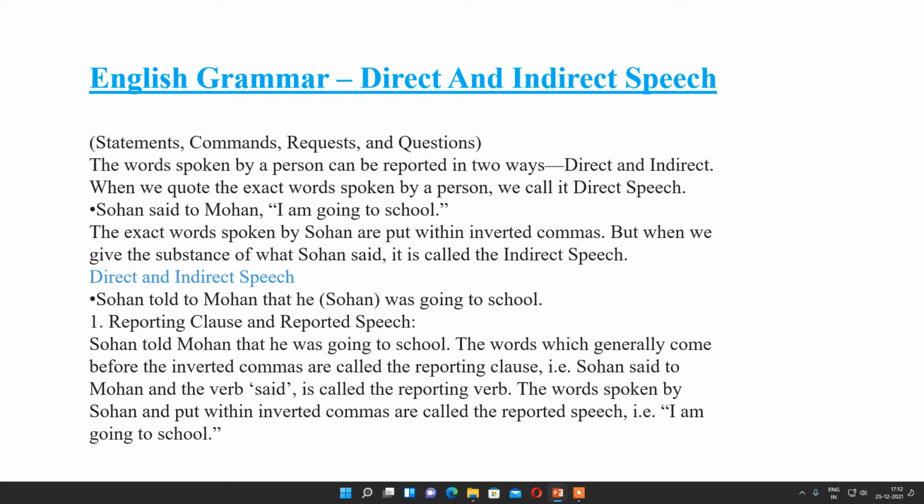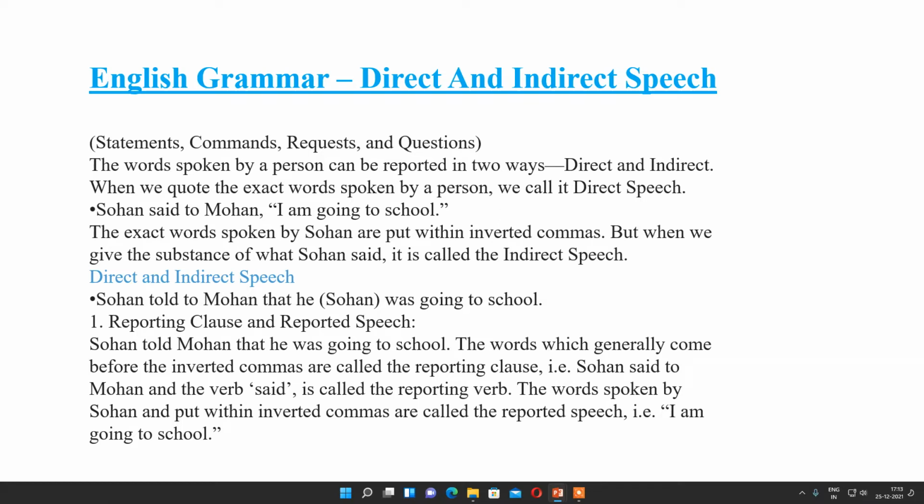When we quote the exact words spoken by a person, we call it direct speech. For example, Sohan said to Mohan, "I am going to school." Here Sohan is speaking, and that's why whatever words are said by him are written in double inverted commas. The exact words spoken by Sohan are put within the inverted commas.